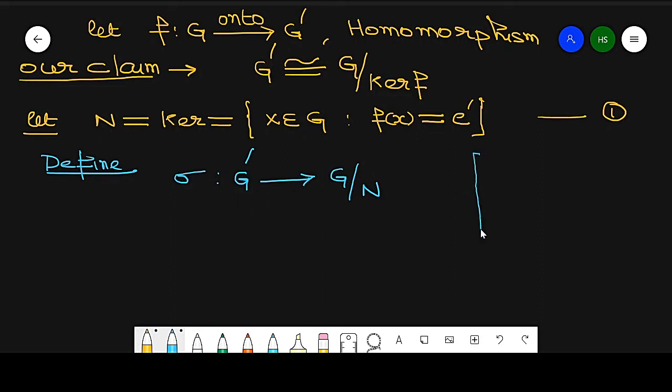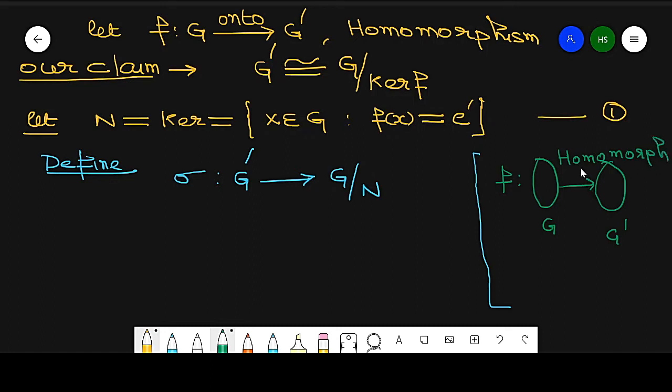Now remember the given part. So what is the given part? Given part is F from G to G dash. This map is homomorphism and onto.